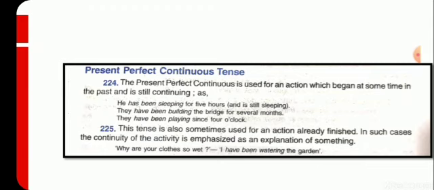For example, why are your clothes so wet? I have been watering the garden. Here, to put the emphasis on the explanation, we have used present perfect continuous tense. I hope it is quite clear to you, students. Okay.